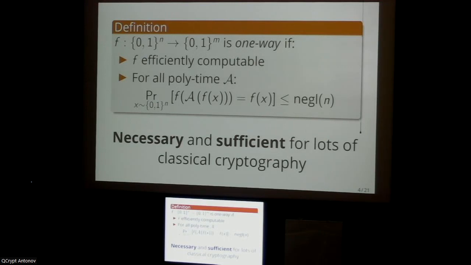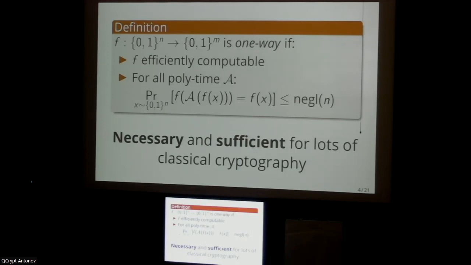So indeed, for basically any super polynomially computationally secure cryptography, it has been shown by a series of reductions that the existence of pretty much any primitive implies one-way functions in a black box fashion. And conversely, it also turns out quite remarkably that one-way functions also suffice for a lot of cryptography, including things like pseudorandom functions, digital signatures, and commitment schemes, to name a few examples.